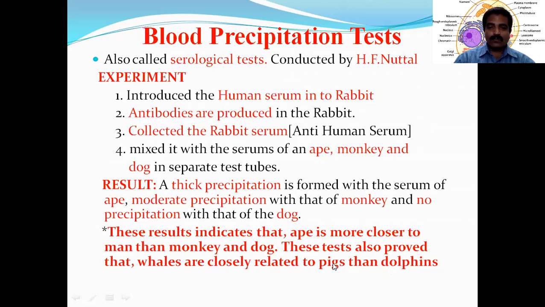They are very close to the pigs. Whales are very close to pigs rather than dolphins. This establishment was made possible only by these precipitation tests, like that.